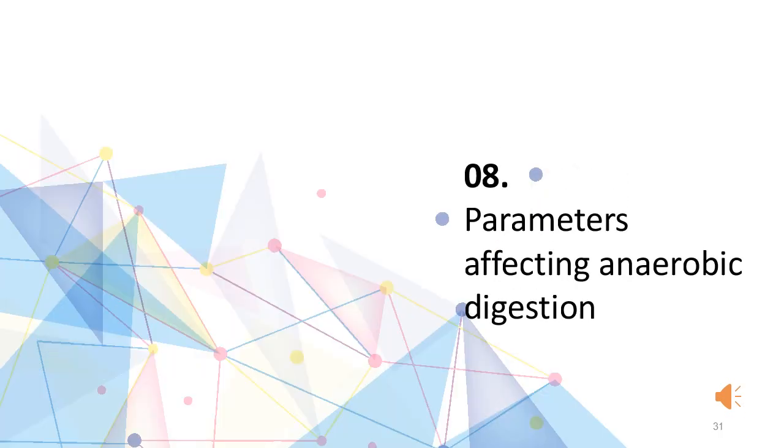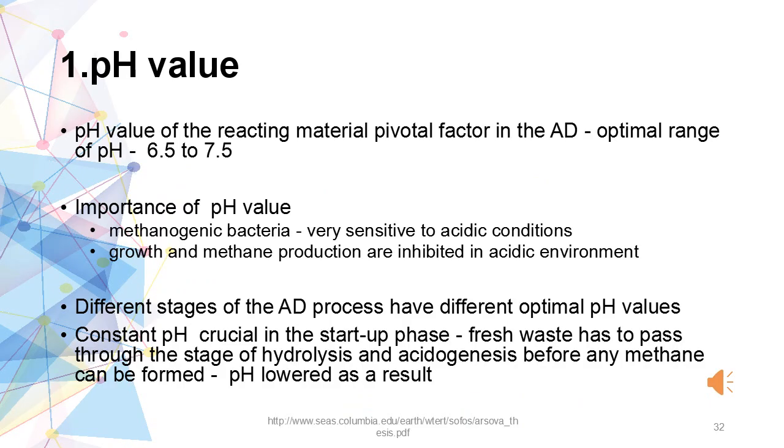Part 8. Parameters affecting anaerobic digestion. The first parameter is pH value. The pH value of the substrate is a very important factor in the anaerobic digestion process. The optimal range of pH is from 6.5 to 7.5. pH value is important because the methanogenic bacteria that produce the methane are very sensitive to acidic conditions.